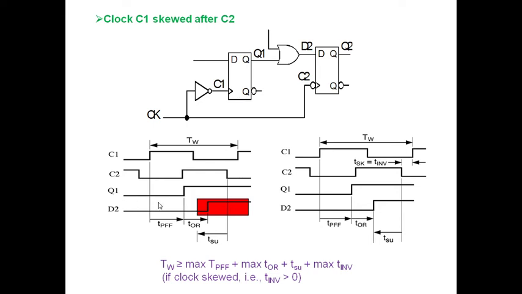D1 happened because of the propagation delay of the flip-flop, and D2 happened because of TPFF plus TOR gate, and it will go from logic 0 to logic 1. Now, as the C2 signal is advanced here, because clock C1 is skewed after C2, it means C1 is getting shifted to the right side, or C2 is getting shifted to the left side.